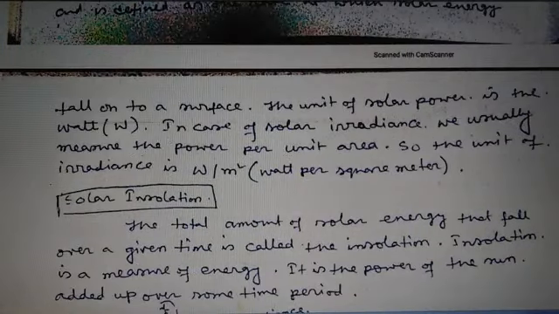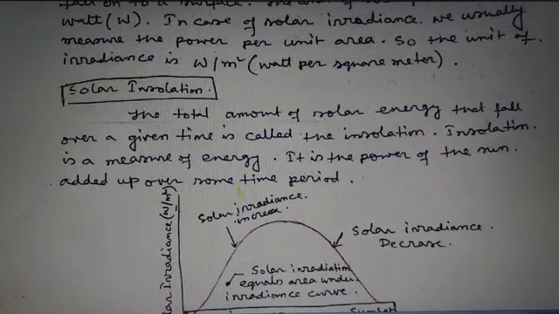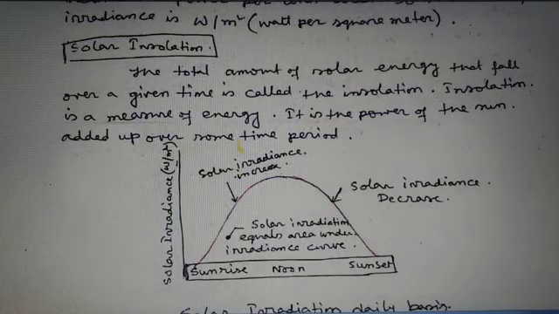The unit of solar power is the watt. In case of solar irradiation, we usually measure the power per unit area. So the unit of irradiation is watt per meter square. Now the solar insolation. The total amount of solar energy that falls over a given time is called the insolation. Insolation is a measure of energy, the power of the sun added up over some time period.